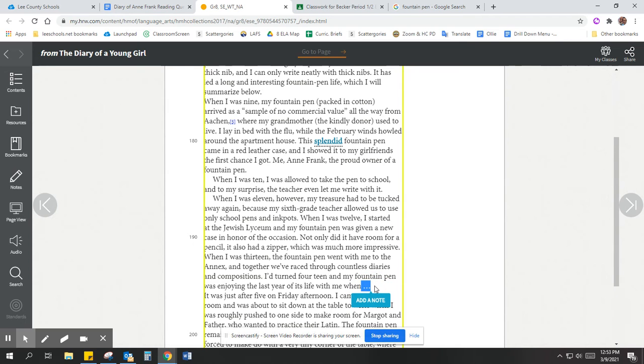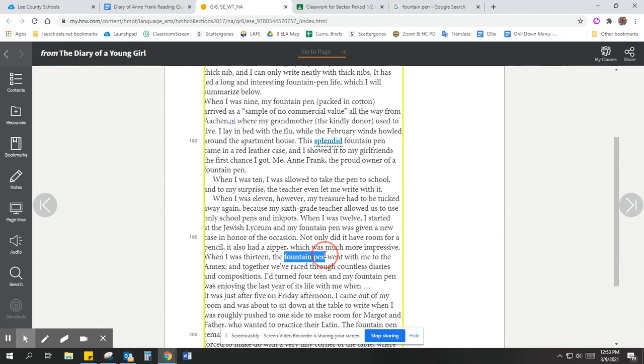Right? It's almost like in a movie when it goes black screen, to be continued, because she just gave us this cliffhanger. What? Your fountain pen was enjoying the last year of its life. What happened to it? So I guess at age 13, she brought it in the annex. She's been writing in the diaries with it. So I guess that might explain also why it's so special to her. It's not just a random thing that she brought.